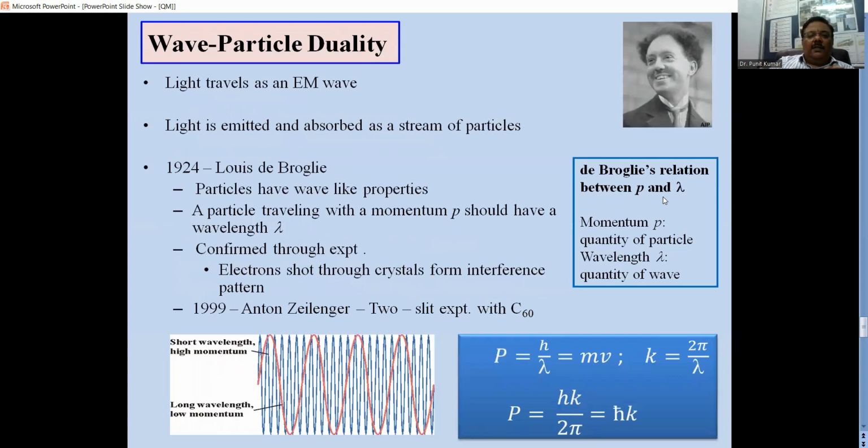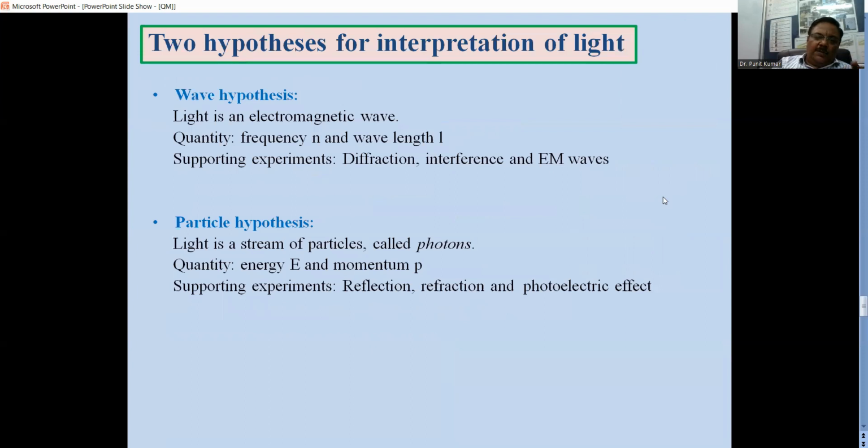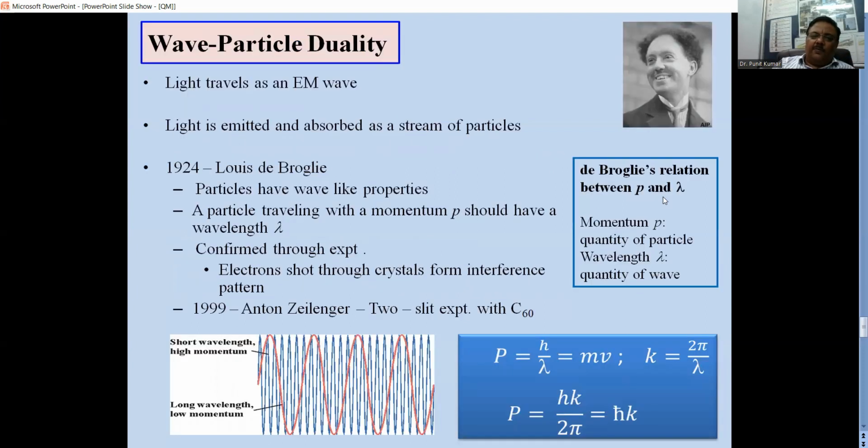So ultimately, we have two concepts now: the wave hypothesis and the particle hypothesis. Light travels as an electromagnetic wave. When we combine these two concepts, we come to the conclusion that while traveling, light is an electromagnetic wave, and during absorption and emission, it behaves like a particle.